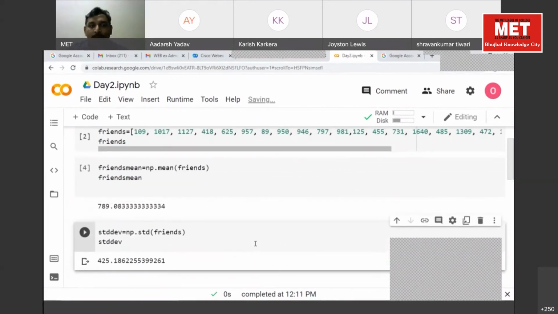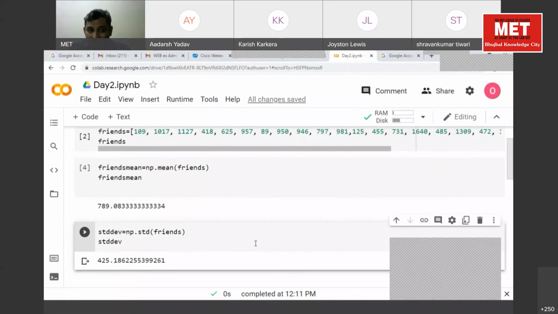Now tell me, what is mean? 789. What is standard deviation? 425.1862. Yes. Now what is standard deviation? Yesterday there was a question. Standard deviation is how your values are deviating from mean. So to understand this, now we'll plot a graph.